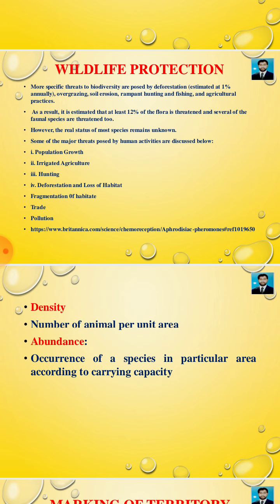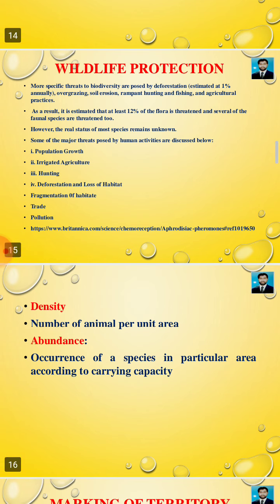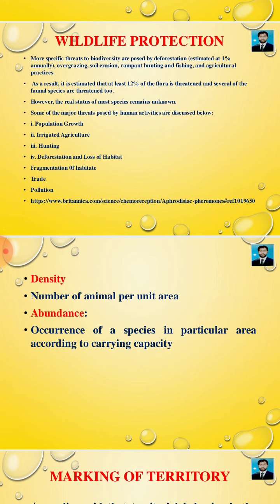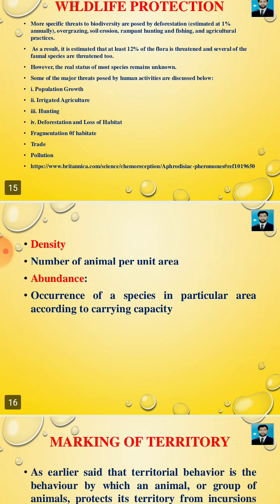However, the real status of most species remains unknown. Some of the major threats posed by human activities are discussed below, that is population growth, irrigated agriculture, hunting, deforestation and loss of habitat, fragmentation of habitat, trade, pollution, etc.